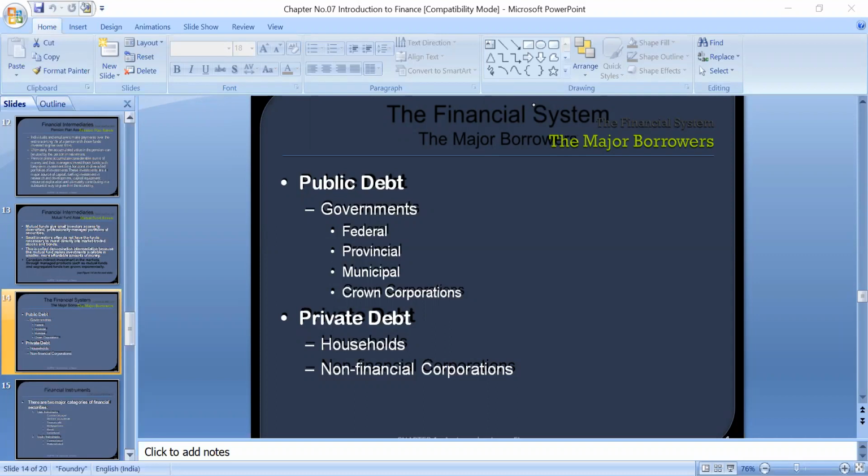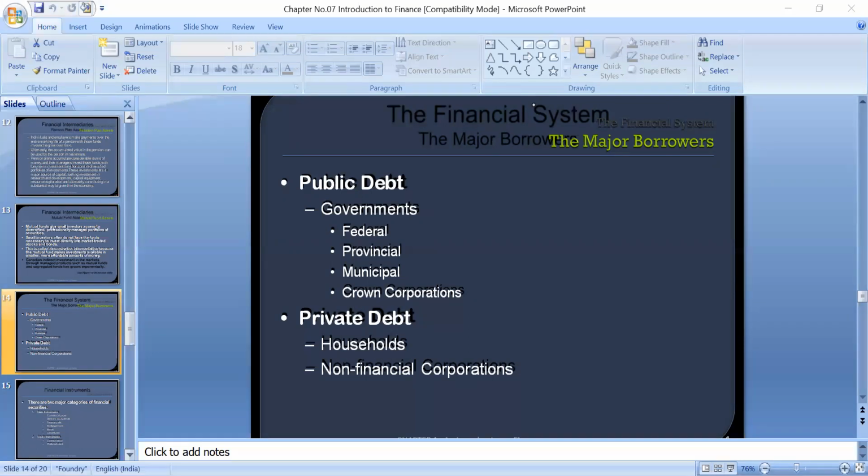Public debt means the loans, the funds, the amounts which are needed by the governments. A large amount of loans are taken by the government from local financial institutions, and they even take debt or loans from international financial institutions for the purpose of development projects and for the administrative expenses of the government.